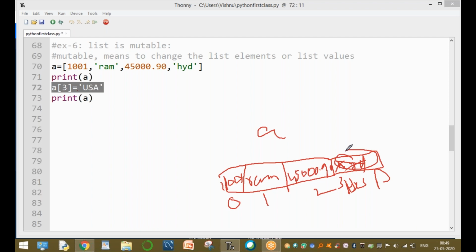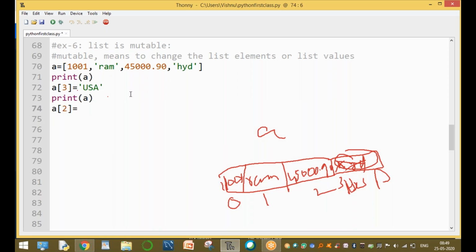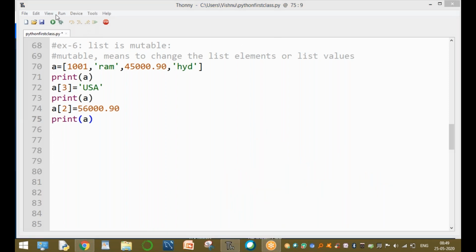This concept is called mutable, right? Clear. For example, here A of 2 is the bank balance, 45,090 paisa. After depositing some amount, the balance is 56,090 paisa, and then print A. This is called mutable. Clear understanding or not? This is called mutable.